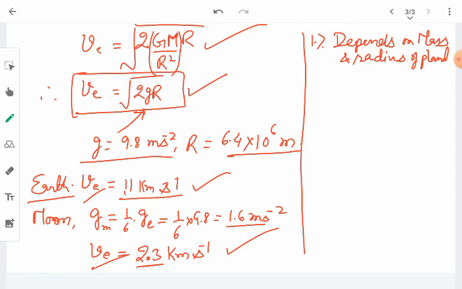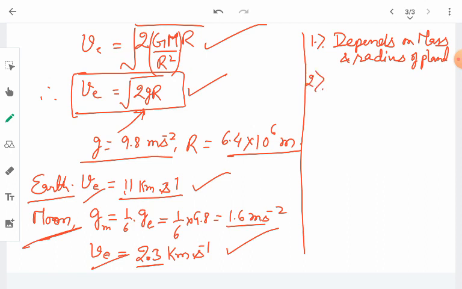It is for this reason that the escape speed of Jupiter will be higher than that on the surface of the earth, and that the escape velocity is less for the moon than the earth. For Jupiter, the escape velocity comes out to be nearly 60 km per second, which is very high.